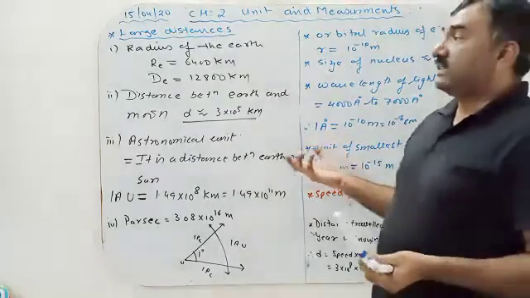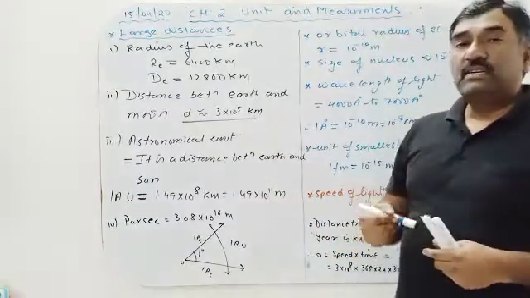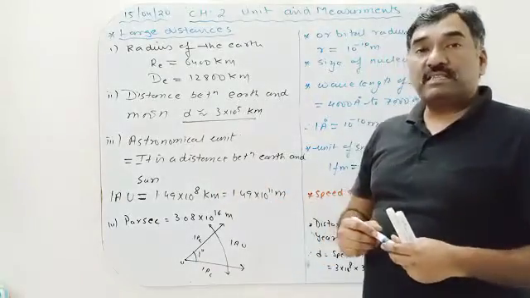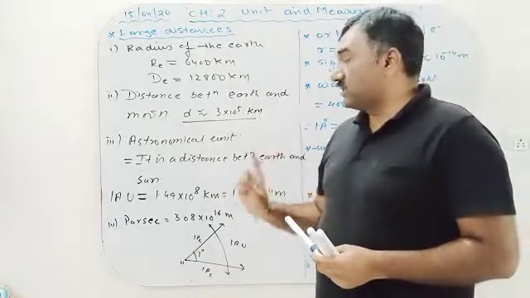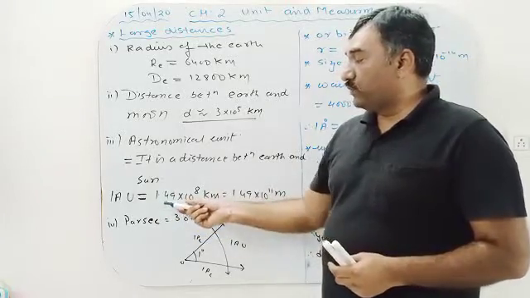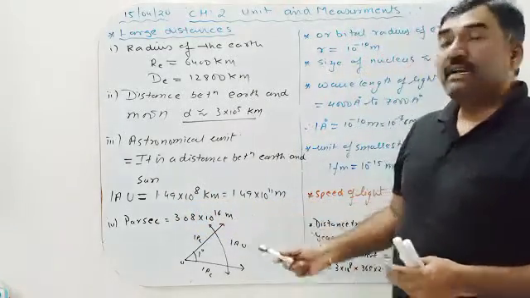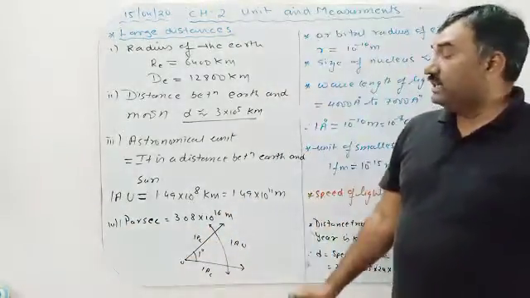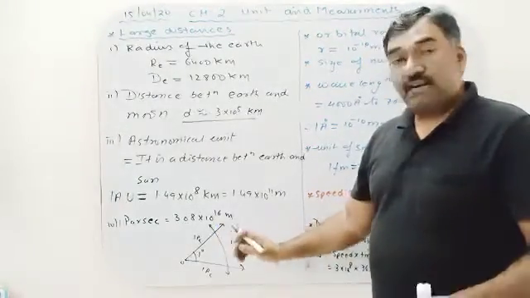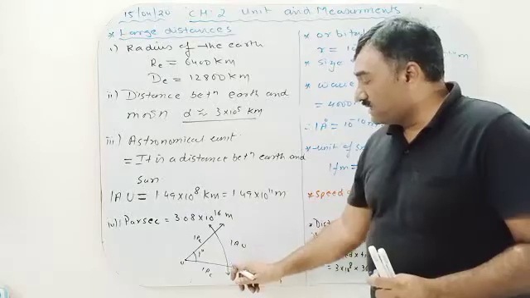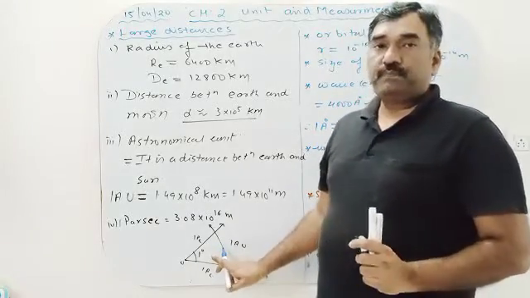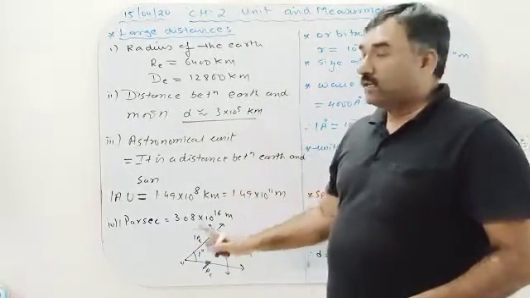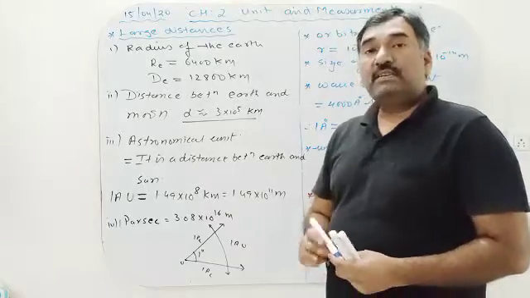Then for large distance, the radius and the diameter of the earth, distance between earth and moon, astronomical unit. What is astronomical unit? It is the distance between earth and the sun, 1.49 into 10 raised to power 8 kilometer, and 1 parsec. Parsec is the largest unit for measurement. It is the distance when one astronomical unit subtends an angle of 1 second. When we learn certain methods, then we will definitely calculate this result, 3.08 into 10 raised to power 16 meter.